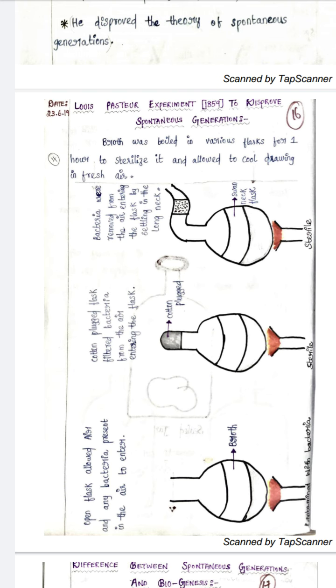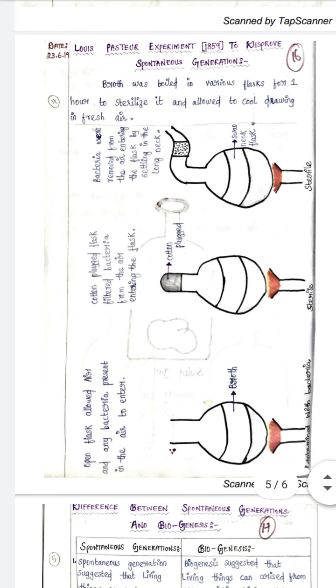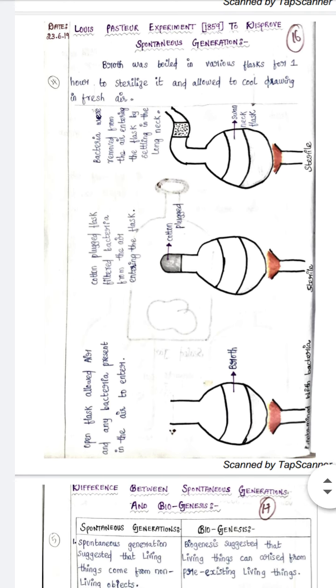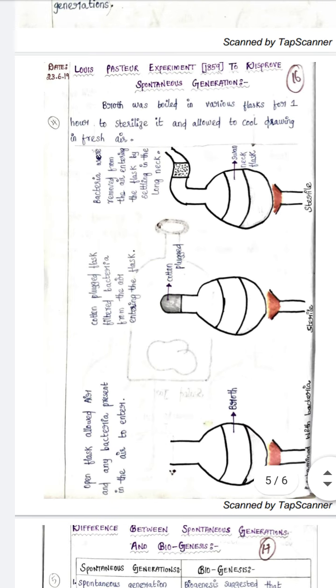Bacteria in the air entering the flask were removed by settling in the long neck, so they were trapped in the swan neck flask. So the open flask was contaminated with bacteria, in the cotton plug flask the broth was sterile, and in the swan neck flask it was sterile because the organisms were trapped in the swan neck.